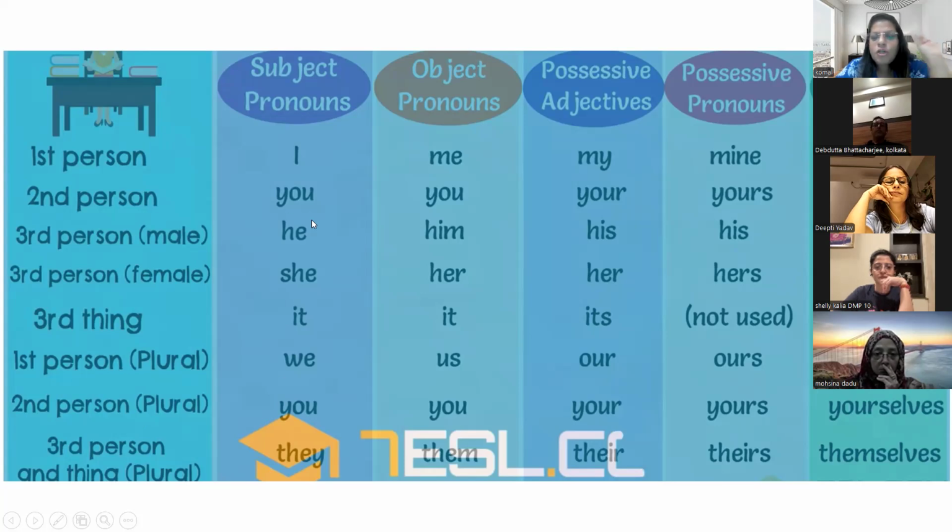Before starting this, what you should keep in your mind is: what are the pronouns? Which are placed before nouns? Which can replace nouns? Like for example,